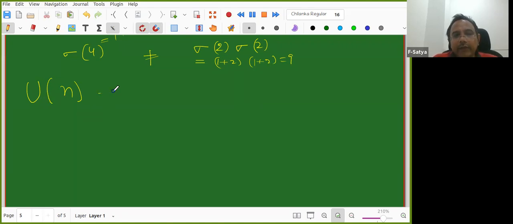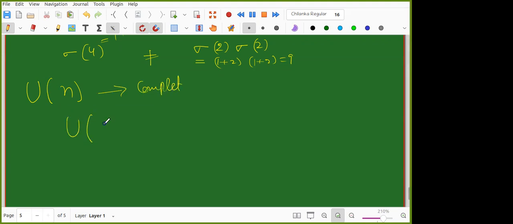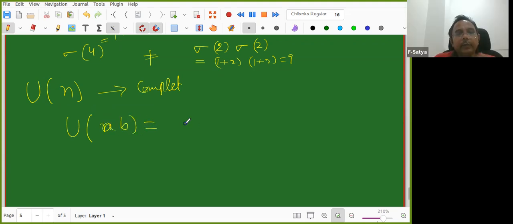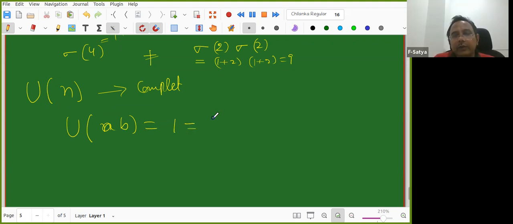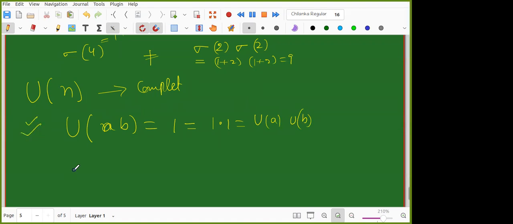I need to prove U of AB is equal to U of A into U of B. Yes, sir, 1 into 1 is 1. So U of AB, whatever the number, is 1. So 1 is equal to 1 into 1, which is U of A into U of B. Very good, correct. So this is completely multiplicative. Agreed.